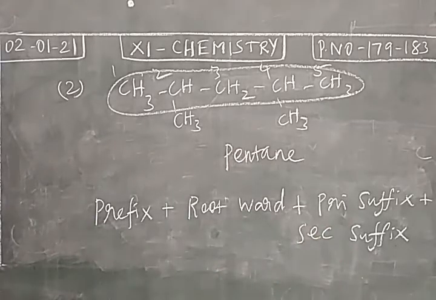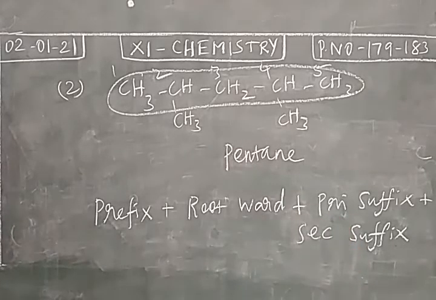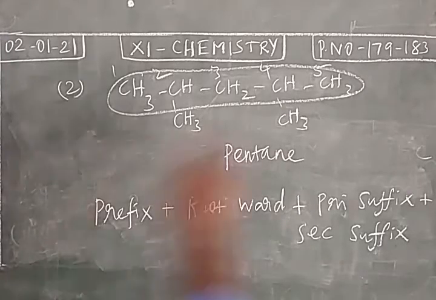The primary suffix represents whether it is a saturated or unsaturated compound. If it is a saturated compound, the primary suffix will be ane. If it is an alkene, the primary suffix will be ene. If it is an alkyne, the primary suffix will be yne. Then the secondary suffix is nothing but the one which mentions the functional group. So this is the basic IUPAC formula to write a name.